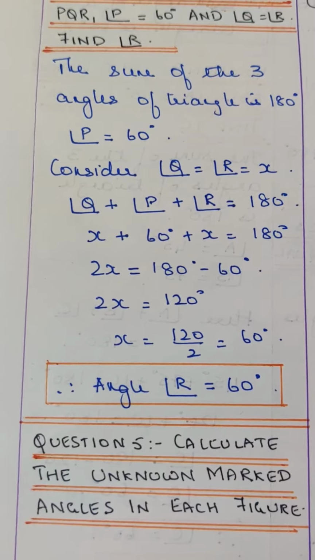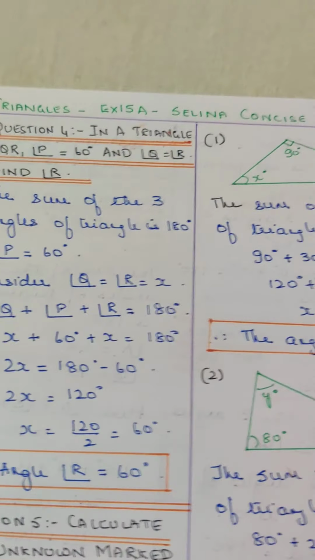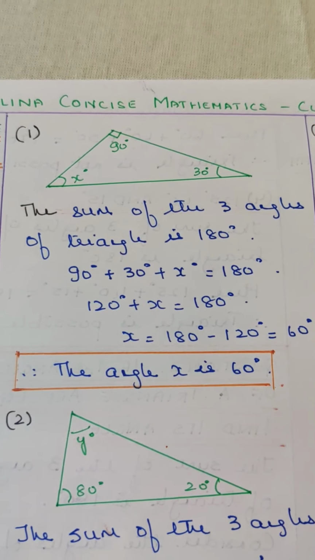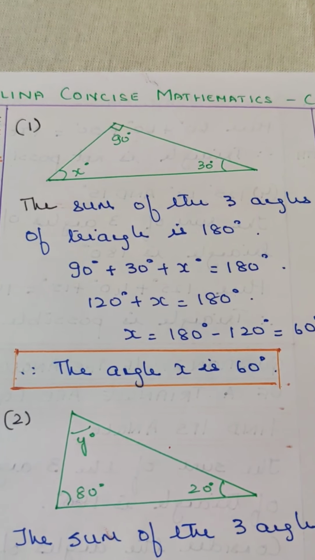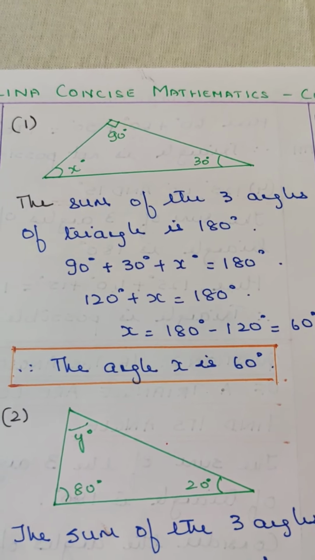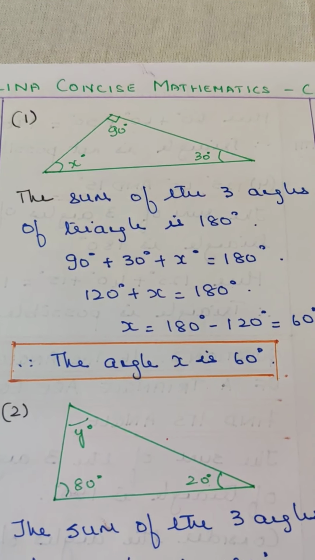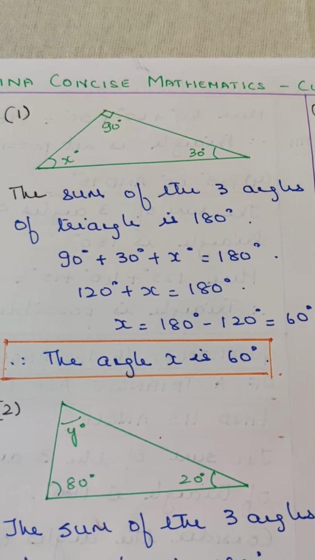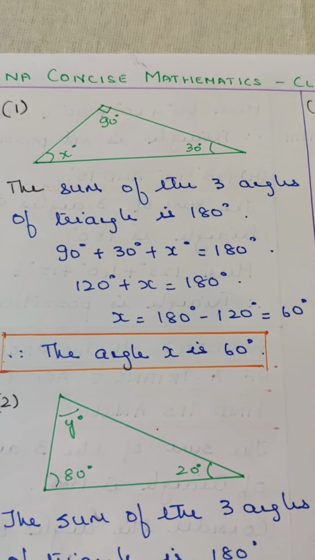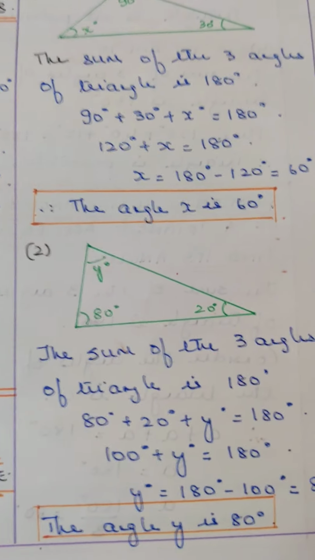Question number 5. Calculate the unknown marked angle in each of the figures. So this is the figure. The sum of the three angles of a triangle is 180 degrees. Therefore 90 plus 30 plus X is equal to 180 degrees. Therefore 120 degrees plus X is equal to 180 degrees. X is equal to 180 minus 120, that is equal to 60 degrees. Therefore angle X is equal to 60 degrees.